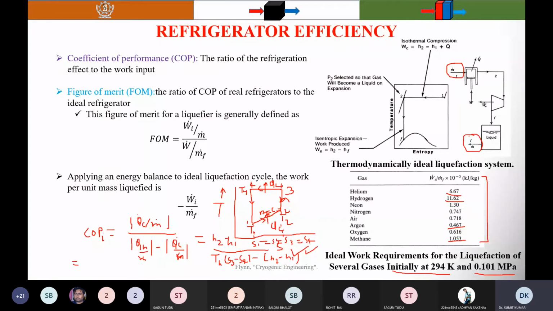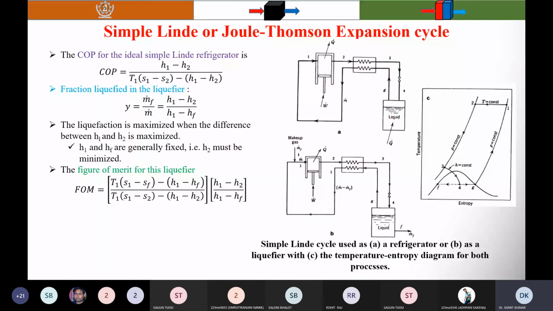Since all of the gas compressed is liquefied in this ideal liquefaction cycle, m equals m_f. Next cycle which I am going to discuss is the simple Linde cycle.